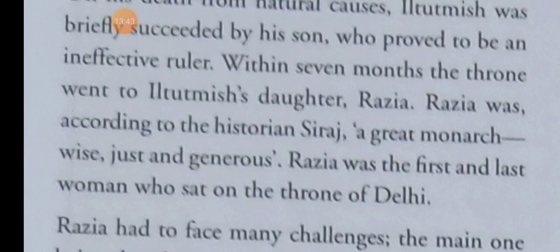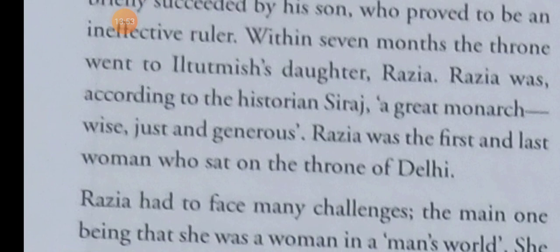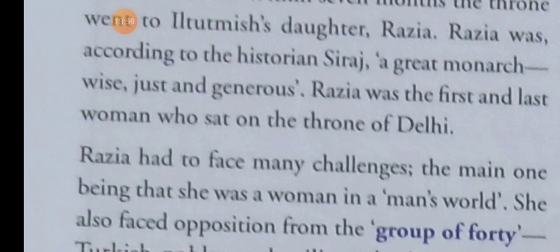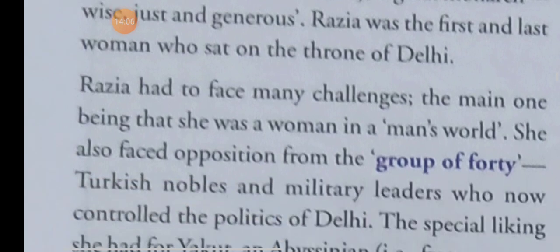And her name was Razia. According to the historian Siraj, Razia was the first and the last woman to sit on the throne of Delhi.